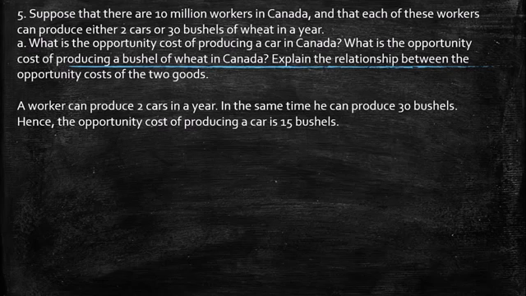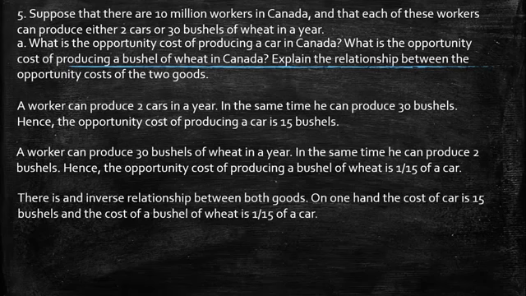So what is the relation between the opportunity cost of these 2 goods? There is an inverse relationship between both goods. On one hand, the cost of a car is 15 bushels, and the cost of a bushel of wheat is 1/15 of a car.